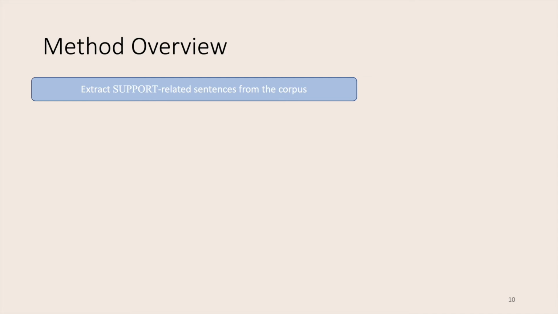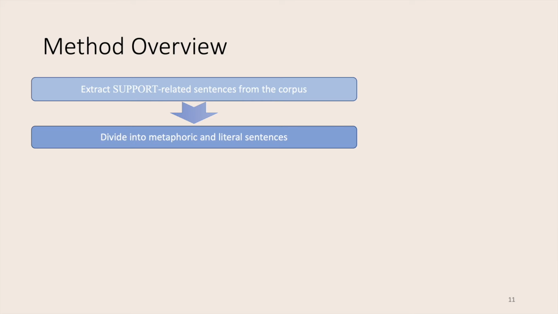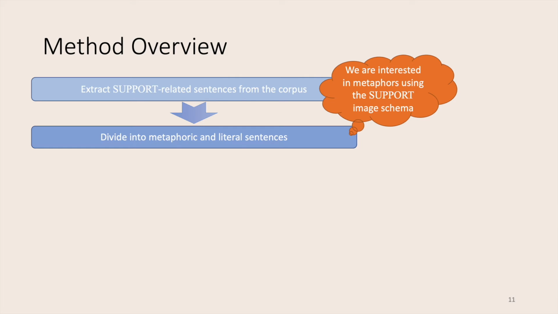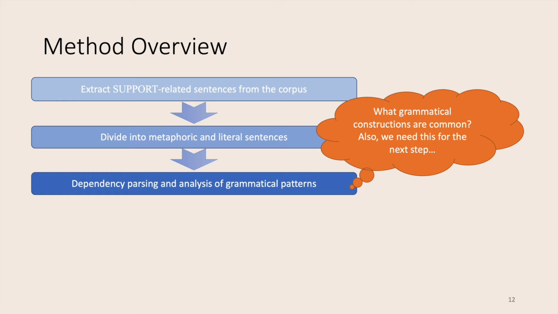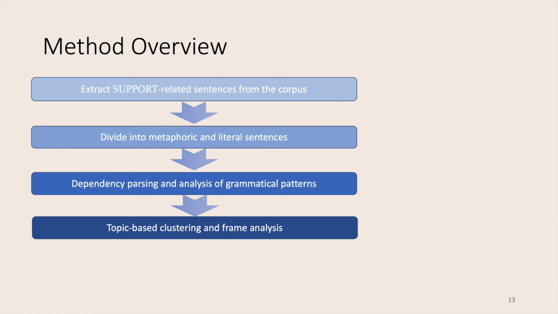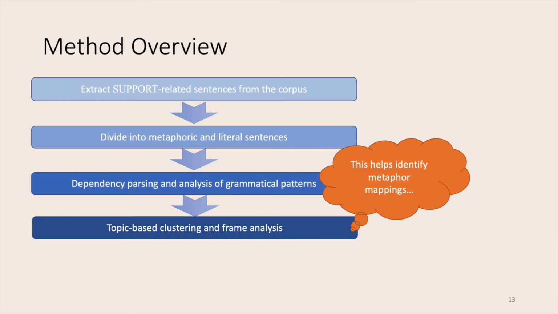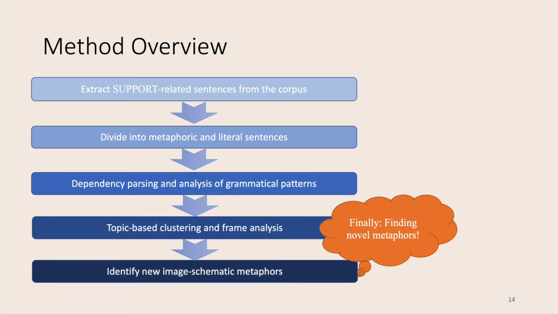Now a short overview of our method. First, we extract support-related sentences from the corpus. We then divide those sentences into metaphoric and literal sentences, as we are interested in the metaphoric usage of support in this corpus. Then we do a dependency parsing and analysis of grammatical patterns, which firstly tells us what grammatical constructions are most common, but is also used in the analysis of the next step, where we do a topic-based clustering and a frame analysis, which, as you will see, will be needed to identify new metaphor mappings, which we then do in the last step. But in the next minutes, I will show this in much more detail.